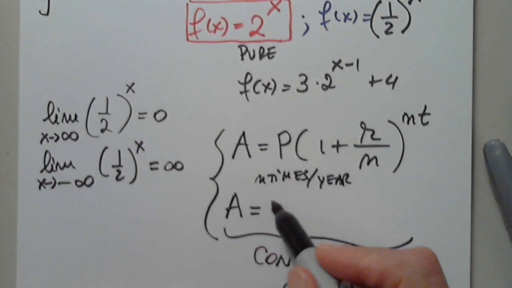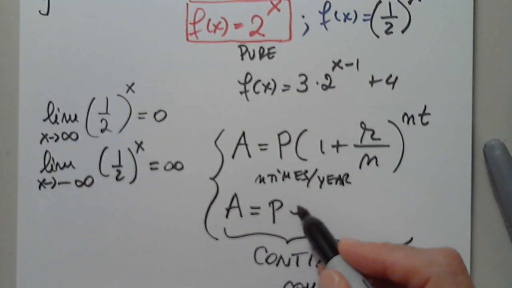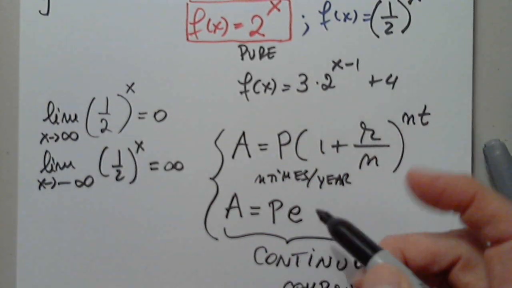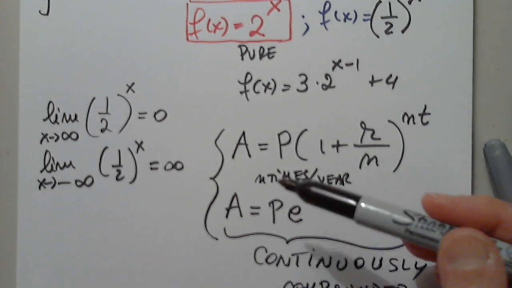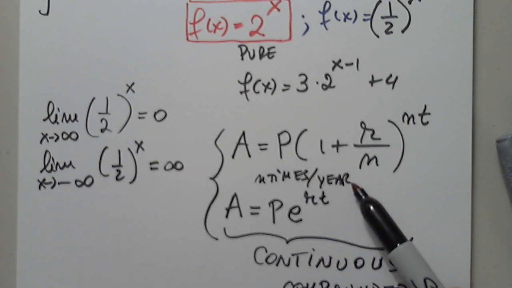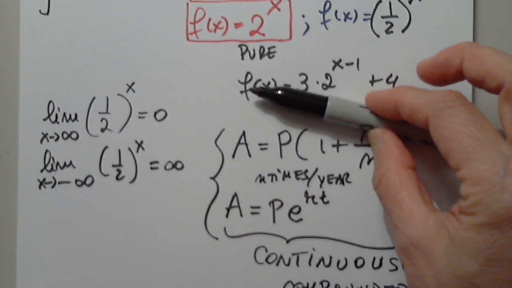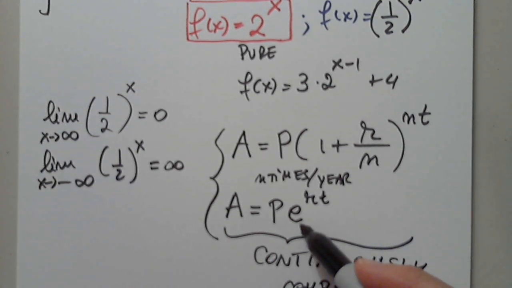And that is still the principal P, but now the base is e, to the rt. So there are two formulas again. Interest compounded n times per year, that we discussed in chapter R. But this one is continuously compounded interest, where the base is e.